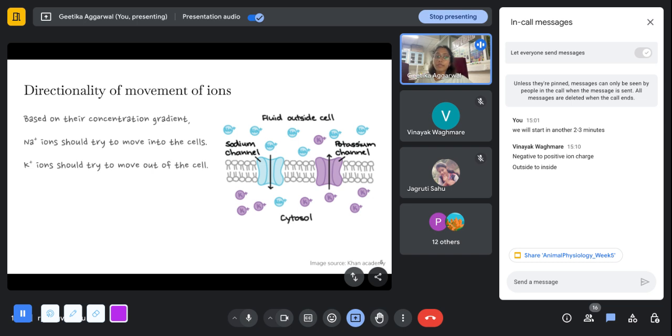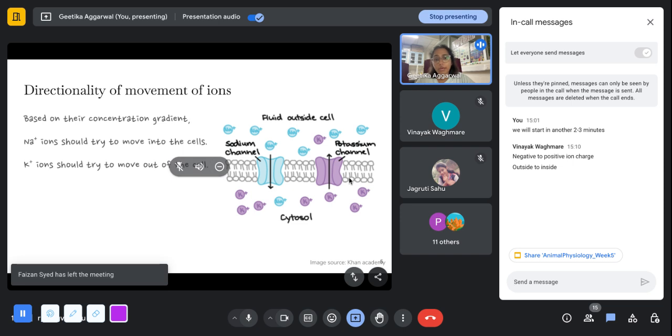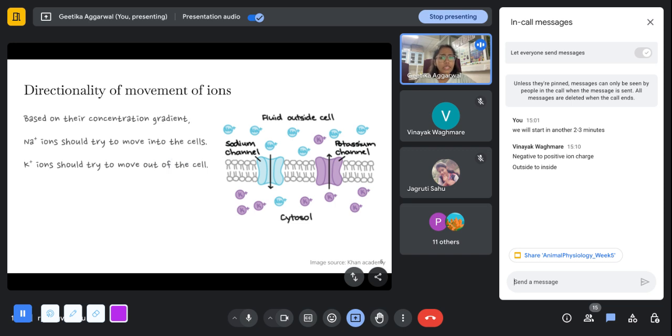So, can anybody tell me why do we require these specific channels and why can't these ions just go through the cell membrane? Why can't they move just through this cell membrane and why do we require them to move through a channel? Why are these channels even needed?